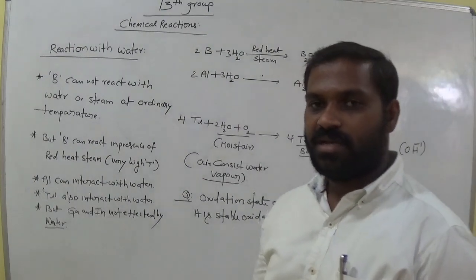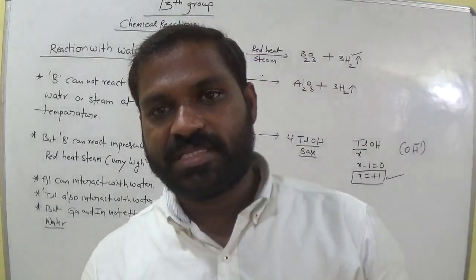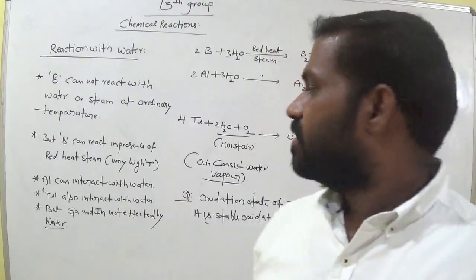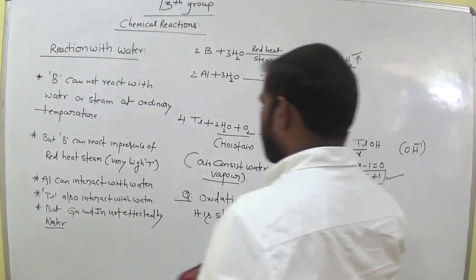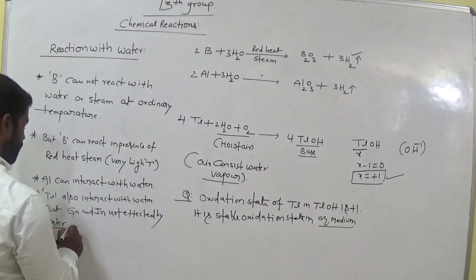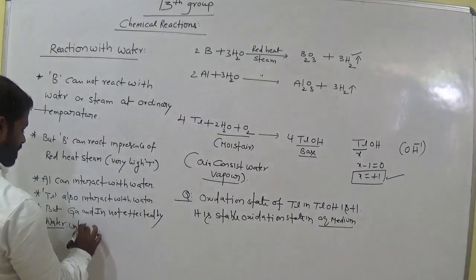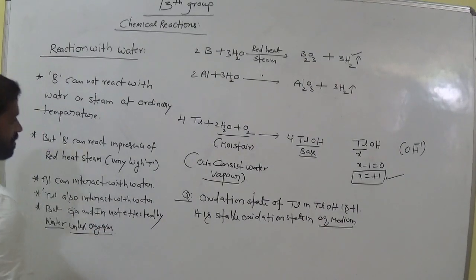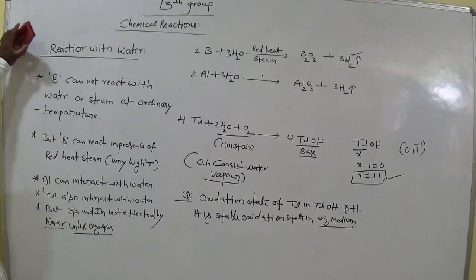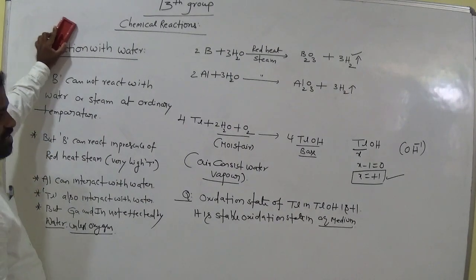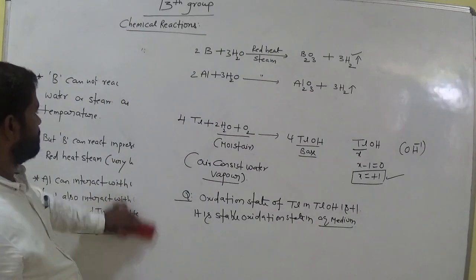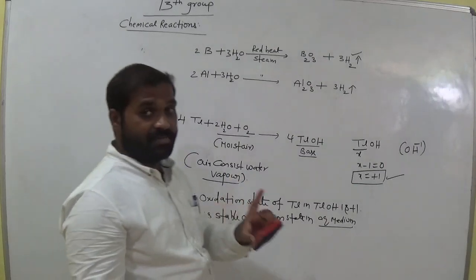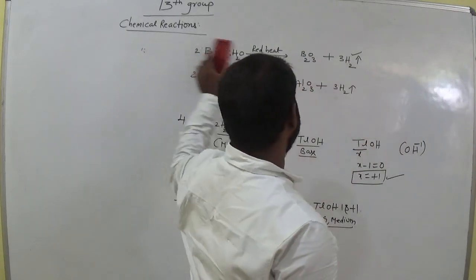At high temperature, the water is converted to steam, and then it easily reacts with 13th group elements. Gallium and indium are not affected by water unless oxygen is present. Is it clear, all of you? You should remember that hydrogen gas is liberated in these two cases.